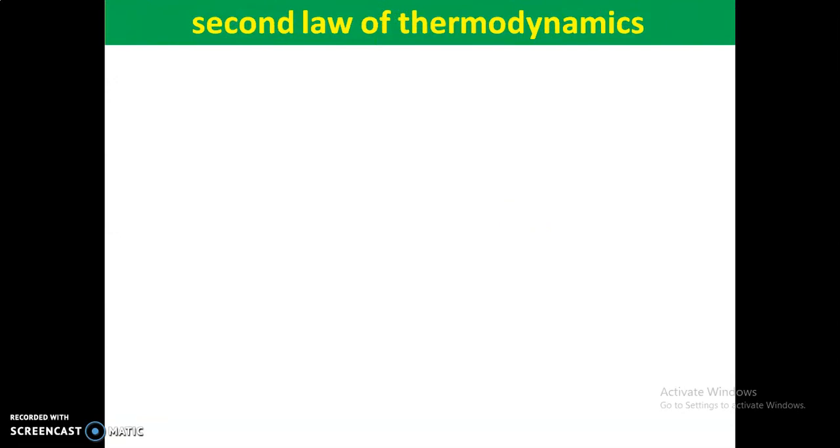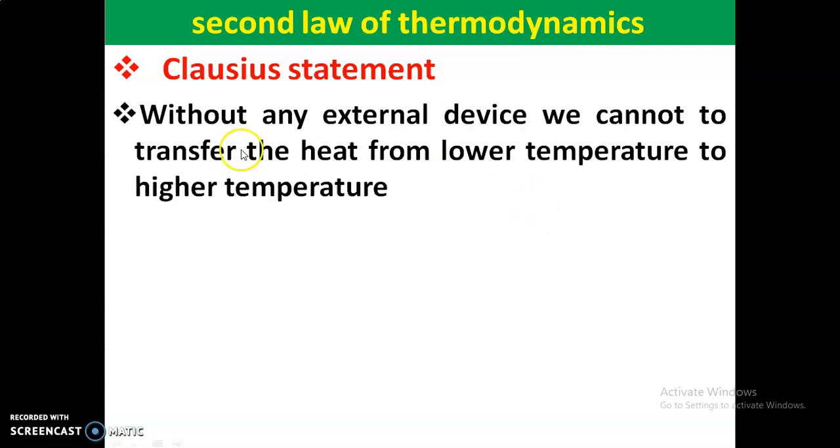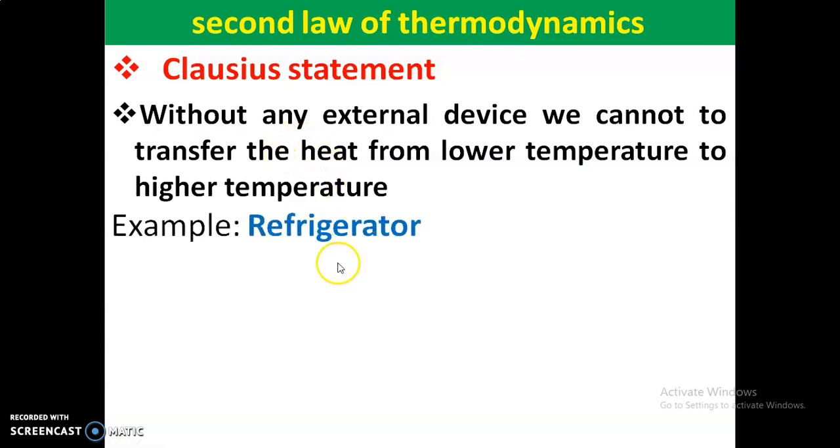So finally, what is the statement given by the Clausius? Without any external device, we cannot transfer heat from low temperature to high temperature. Any external device, for example, a refrigerator, is the example.